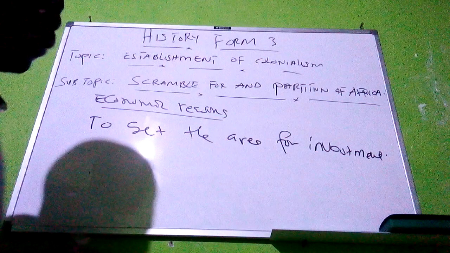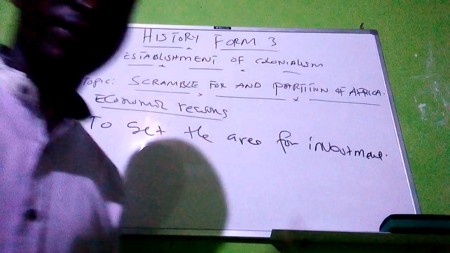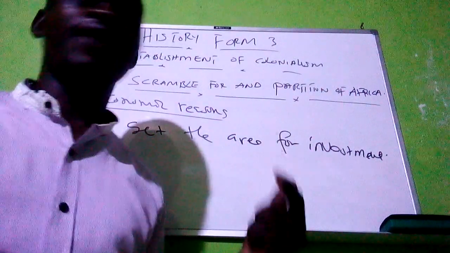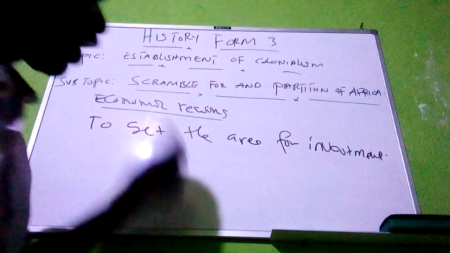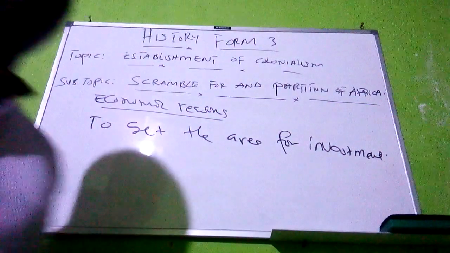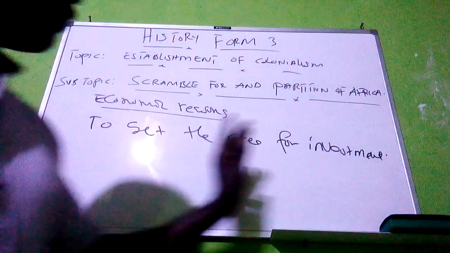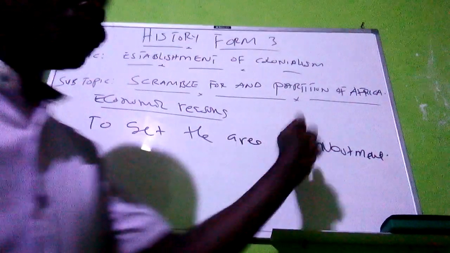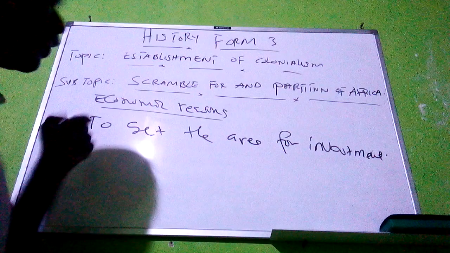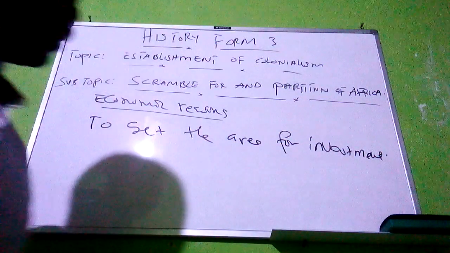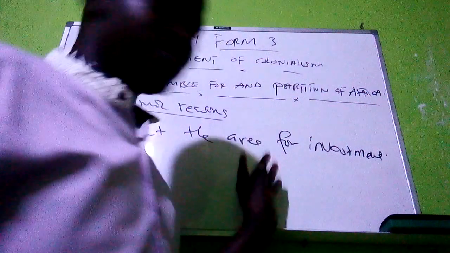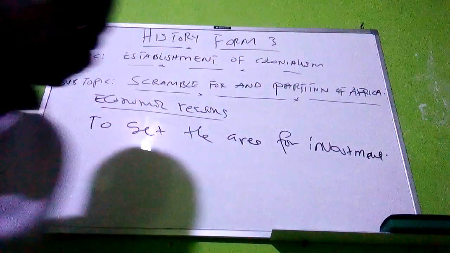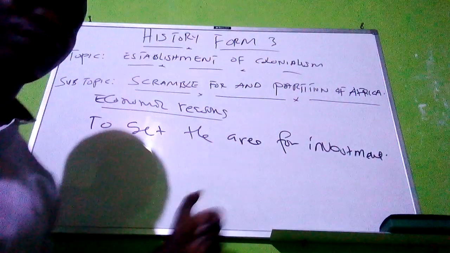So as an alternative, they decided to come to Africa to invest their capital, to make more profit and benefit more. So the need for an area of investment made the partition and scramble of the African continent inevitable. It is one among the economic reasons which caused the scramble and partition of the African continent.